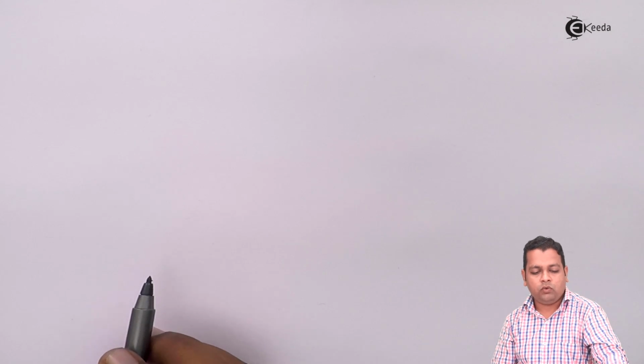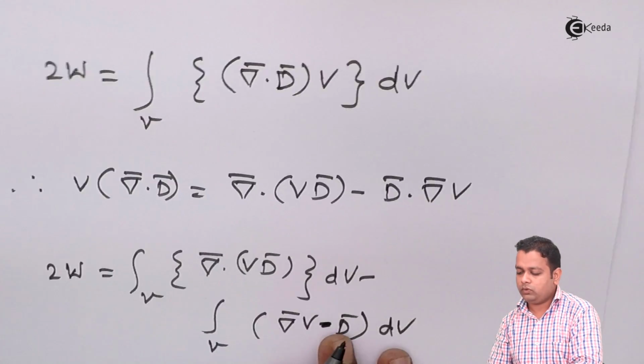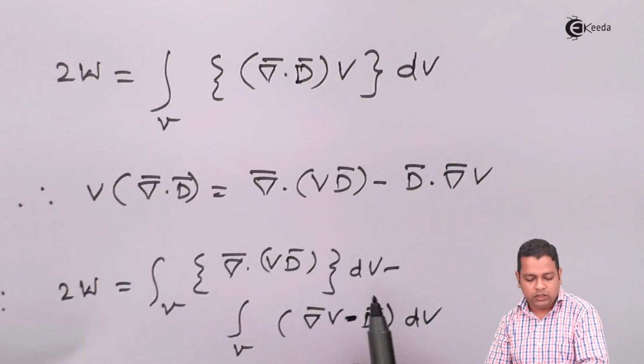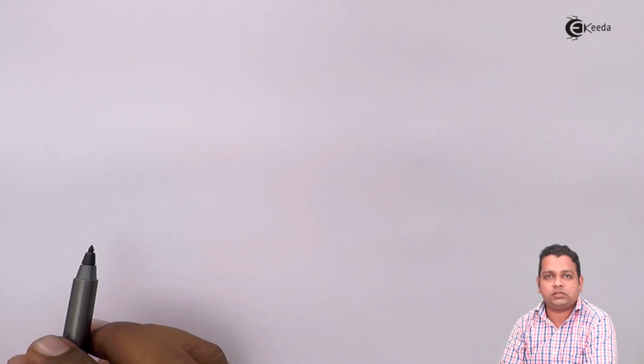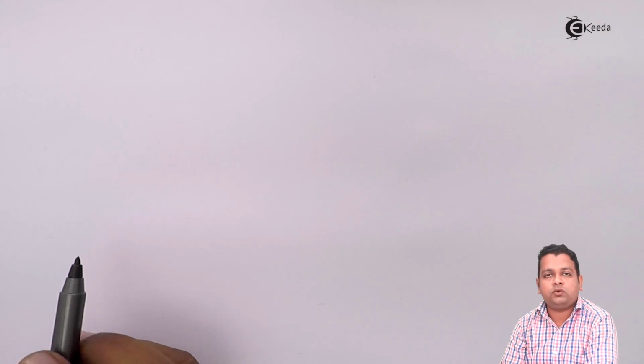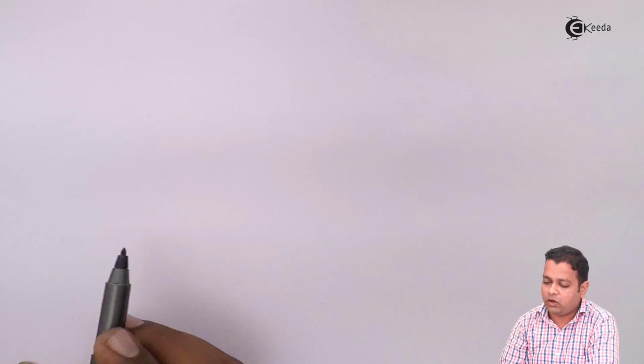Now if we consider the first term of the above equation, it involves del bar, it involves V, it involves D bar. Hence, as it involves three terms, we have to consider the three parameters for that particular integral. We may better represent it by utilizing the integral form of Gauss's law.